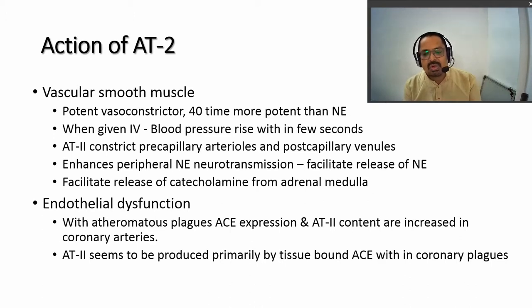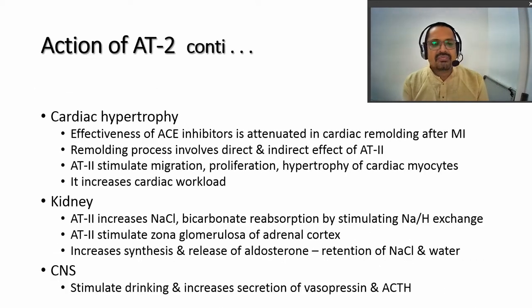We can draw the conclusion that increased ACE expression or angiotensin 2 content may lead to the atherosclerotic plug. Angiotensin 2 is produced primarily by the tissues bound to the ACE within the coronary plug, so tissues associated with coronary plug formation also produce angiotensin 2 and ACE.